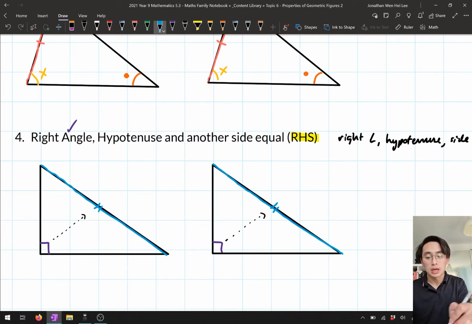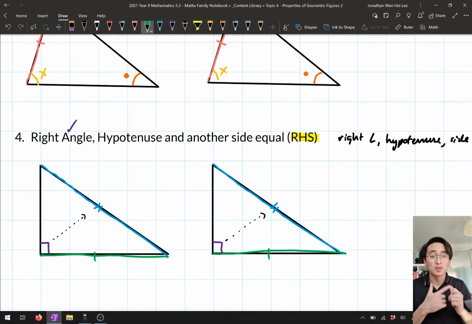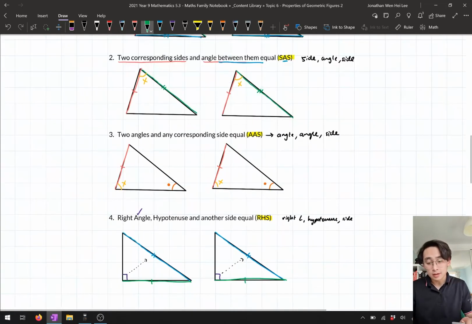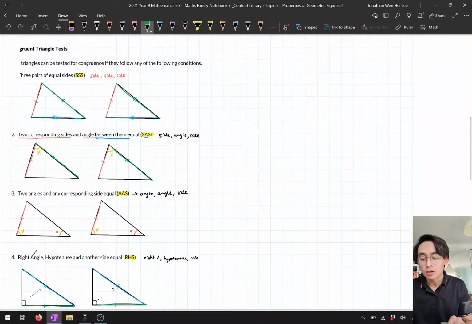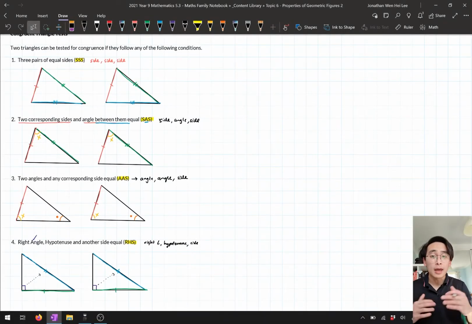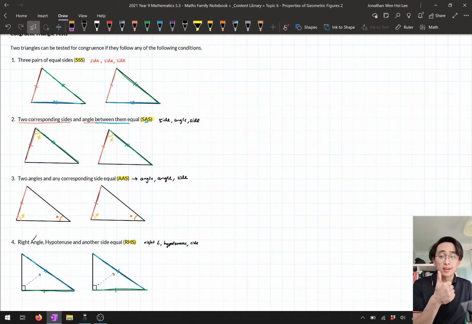And then any third side. So it could be the one on the left, it could be one at the bottom. As long as I have one pair of sides being equal, that means that I have a pair of congruent triangles. So here I need the right angle, I need the hypotenuse, and I need another side. So here, these are the 4 tests to check if any two pairs of triangles are congruent. If we have a pair of triangles and they happen to match up with any one of these tests, that means that they're congruent. So the tests are SSS, side, side, side, SAS, side, angle, side, AAS, angle, angle, side, and the fourth one, RHS, right angle, hypotenuse, and side.